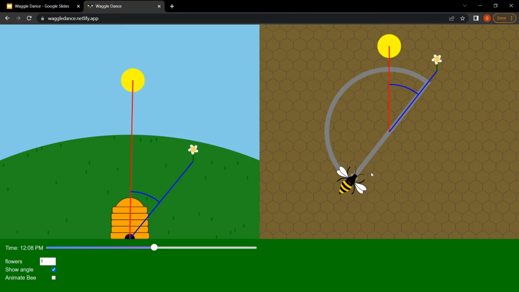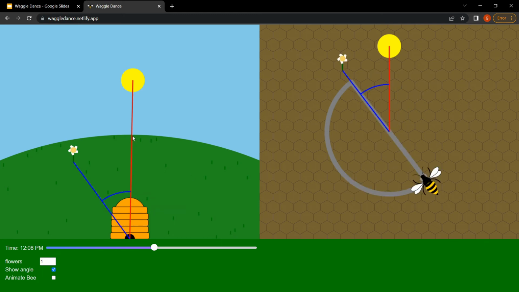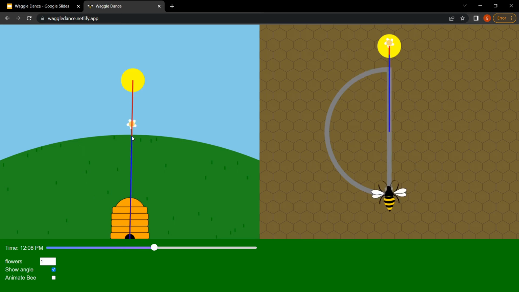So what this is saying is, if you see a bee on a wall performing this motion in which it vibrates up and to the right at about 30 degrees from the vertical, what you can do now is go outside, look towards the sun, and you will see that 30 degrees to the right, you should find a flower patch. The easiest, and I probably should have started with this, would be if the flower is right towards the sun. You're going to see that this bee is going to do its waggle dance straight up, turn around, and continue to go straight up again. So that just means go towards the sun.